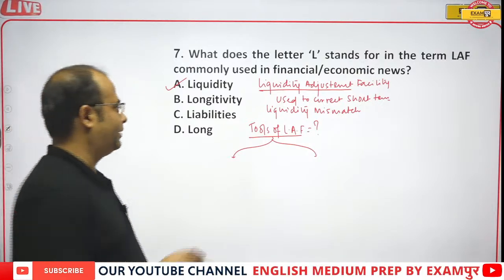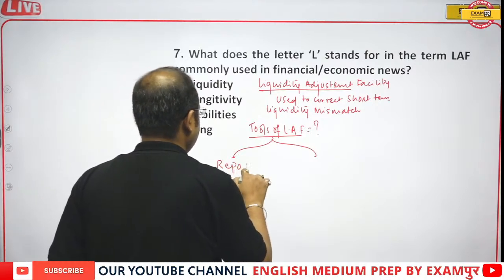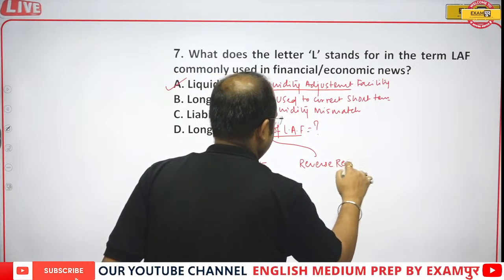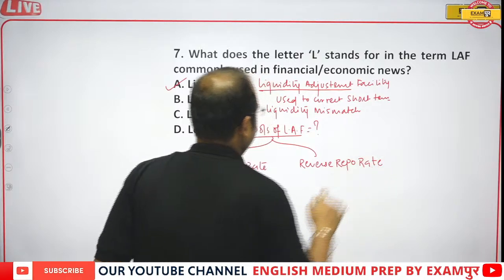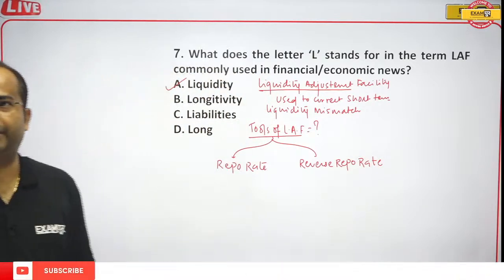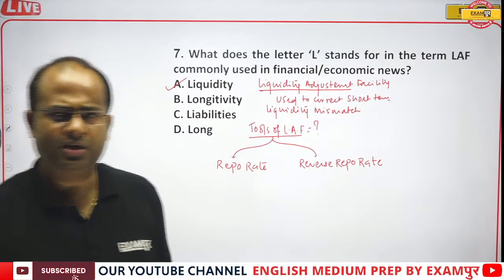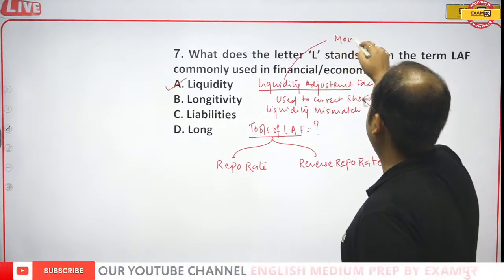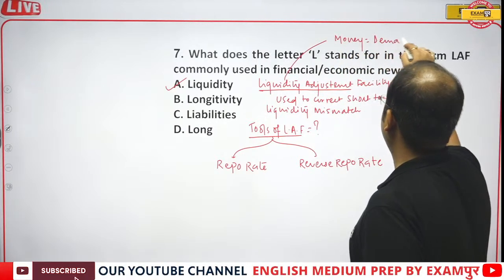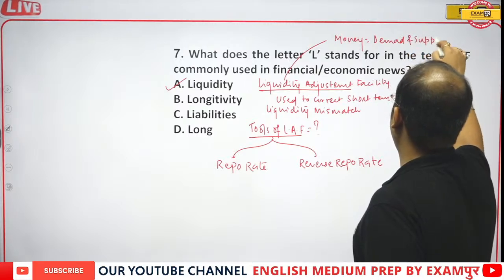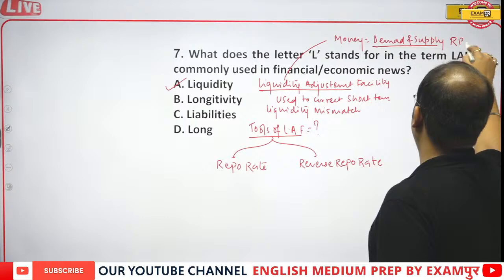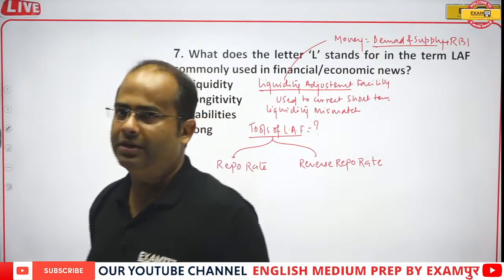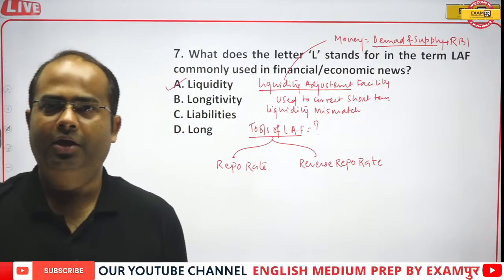So that is done through the repo rate and reverse repo rate. Repo rate and reverse repo rate are tools of monetary policy. Definitely, liquidity means money, and money demand and supply is handled by RBI. So it is a tool of monetary policy. Through repo rate and reverse repo rate, the RBI controls the money supply.